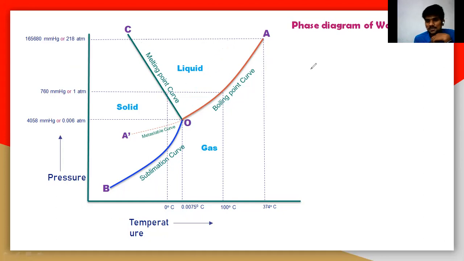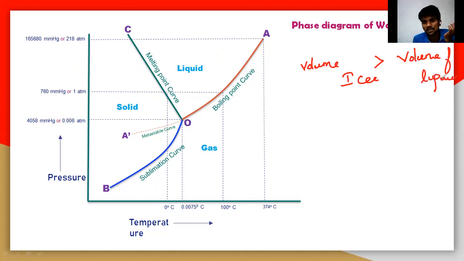So what is the reason? Let me explain here. Once again I am telling you that the volume of ice is always greater than the volume of liquid. The point you should remember here is that ice will occupy more volume than the liquid. This is very, very important. So the volume of ice.